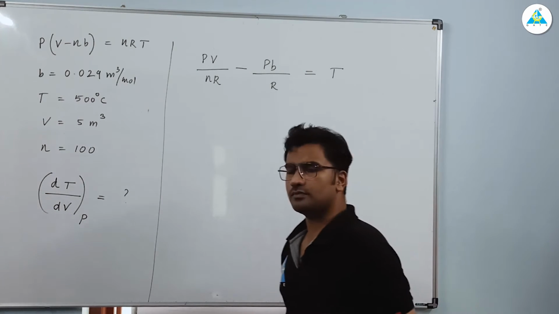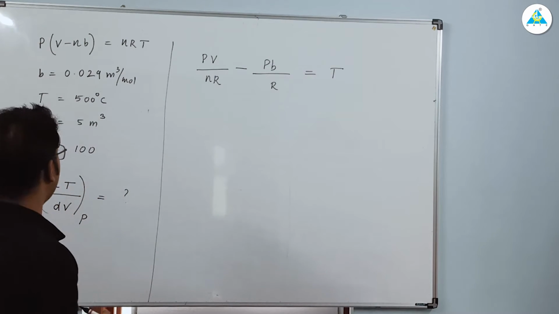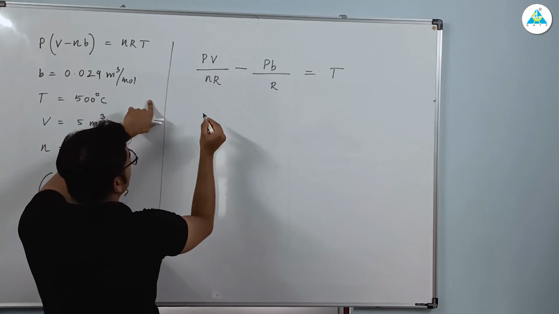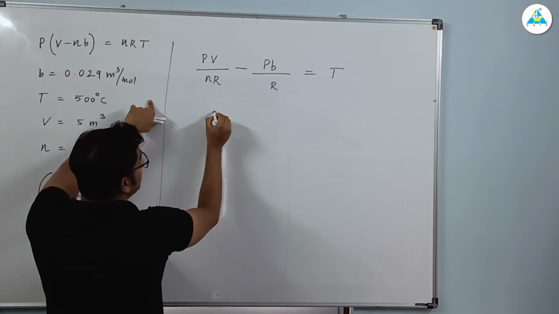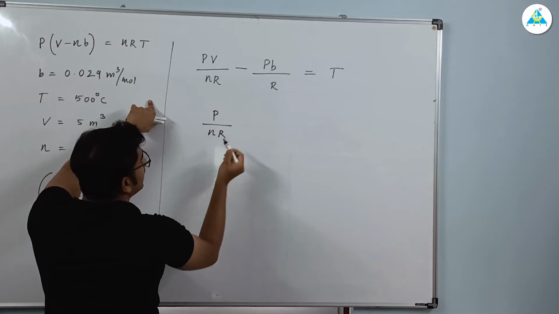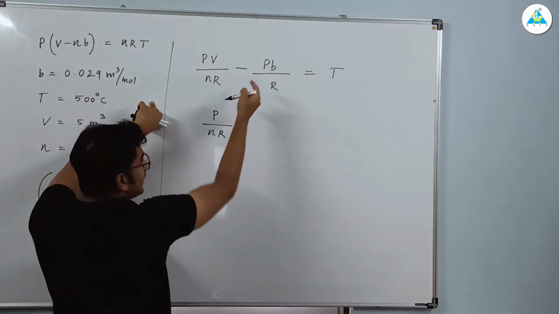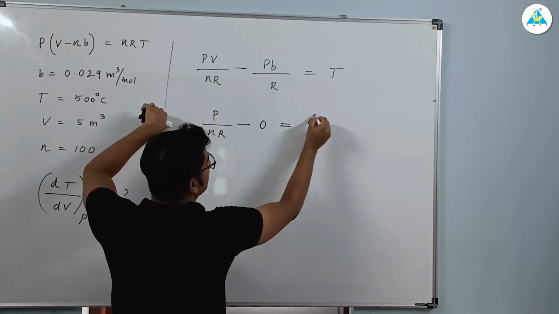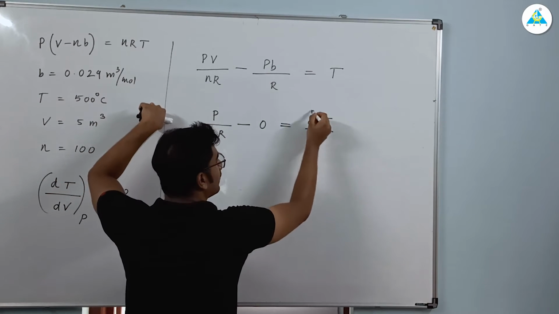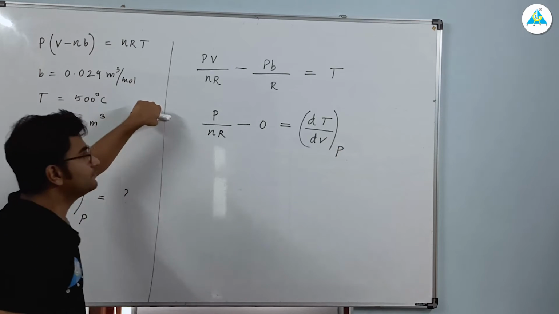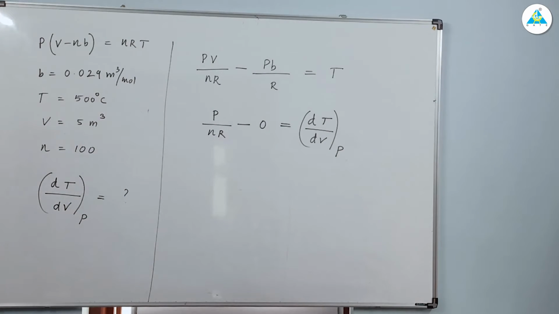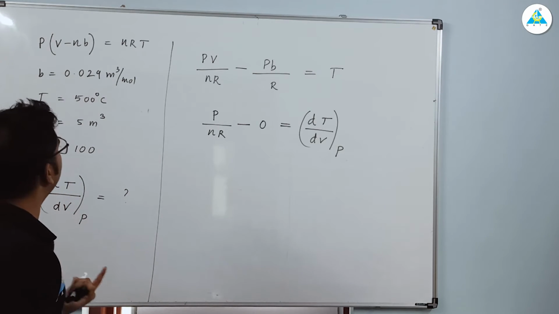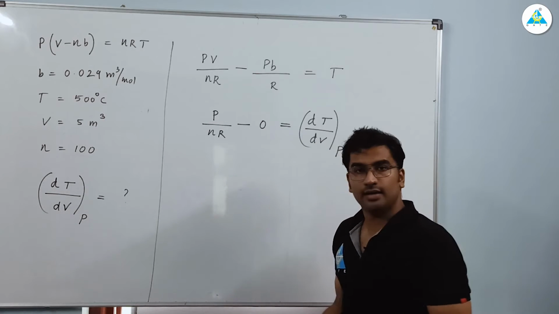Now differentiate it with respect to volume at constant pressure. So what will be the value? If you differentiate the first term, it will be only P by nR. The second term will vanish because there is no V term. So it will be dT by dV at constant pressure equal to P by nR. So your answer is P by nR. But you don't have the value of P.